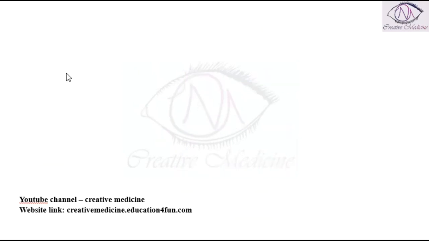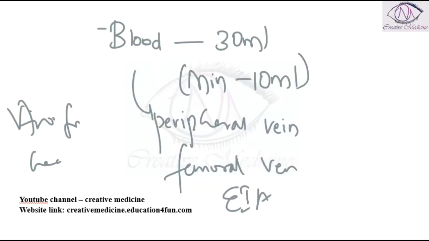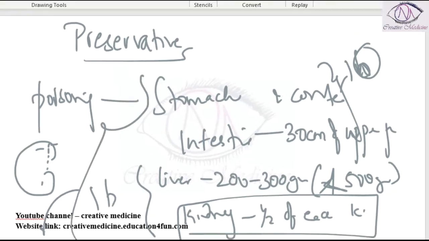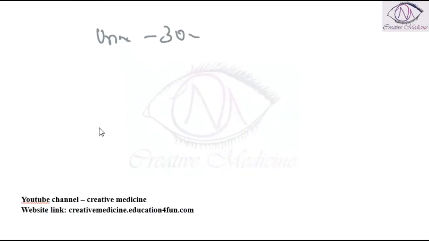Stomach and intestine are put in one bottle. Liver and kidney are put in one bottle. The preservative used for stomach, liver, intestine and kidney is saturated solution of saline. The most commonly used and best preservative is saturated solution of saline.